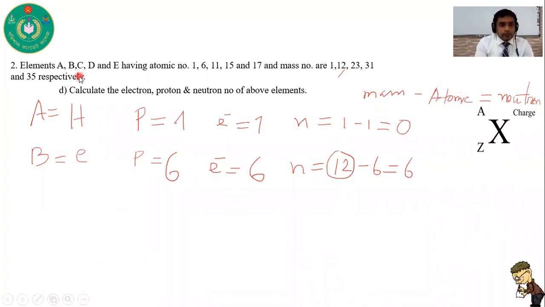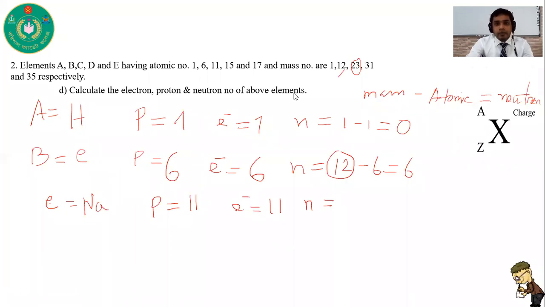Now, what is C? You already know that for C, its atomic number is 11, so it is sodium. So its proton number is 11. The total number of protons is equal to the total number of electrons, so its electron number is 11. And for the neutron number, its mass number is 23, so neutron number equal to 23 minus 11 equal to 12.